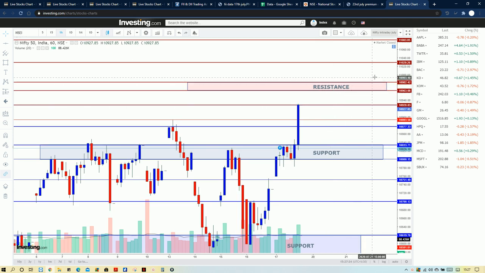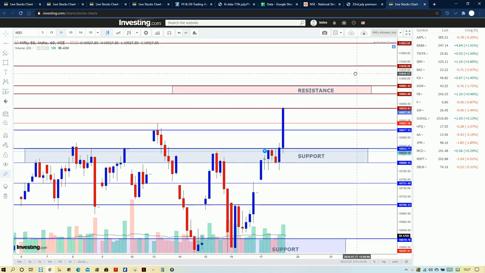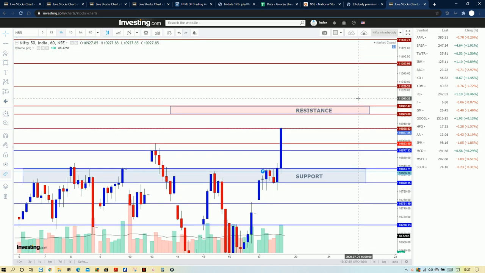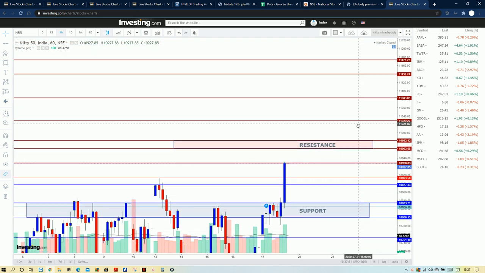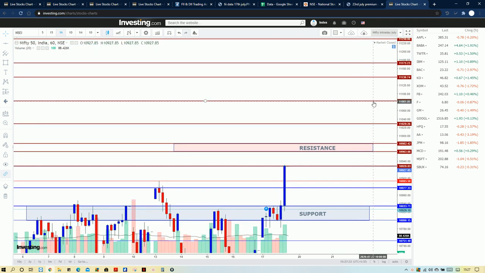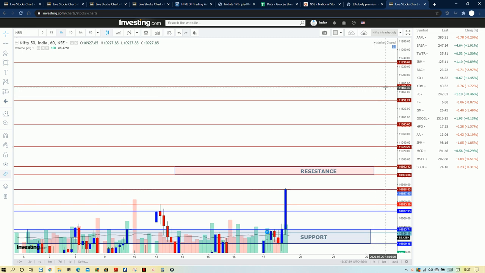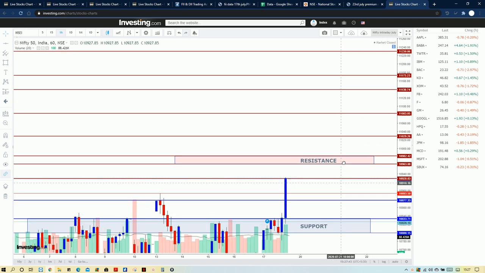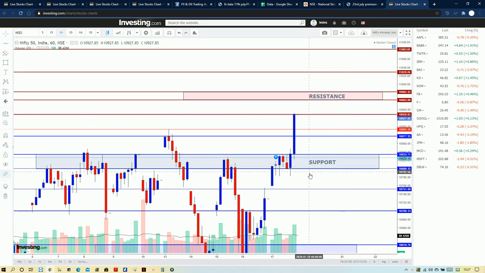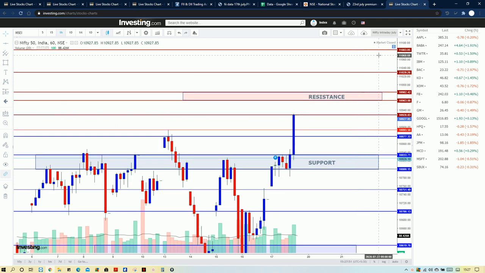Once that gets broken, 11,030 will be the next resistance zone. Once that is also broken, we need to watch out for the next levels: 11,083, then 11,140, then 11,173, that is the 180 level, and then 11,230. So this will be the range for this week's setup, and we need to be cautious at the 11,030 level, because that has to be broken for further upside.